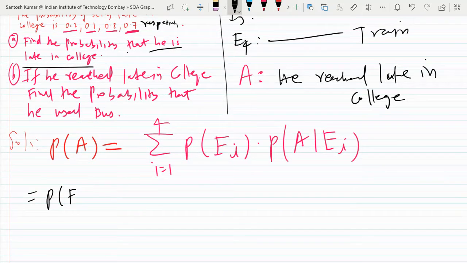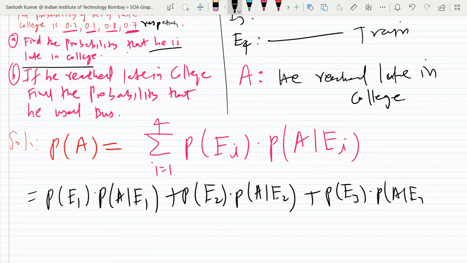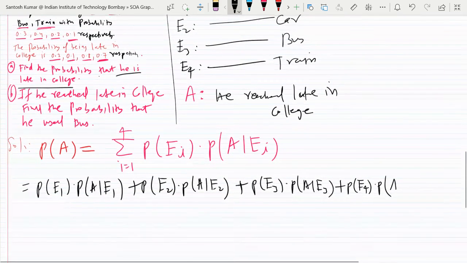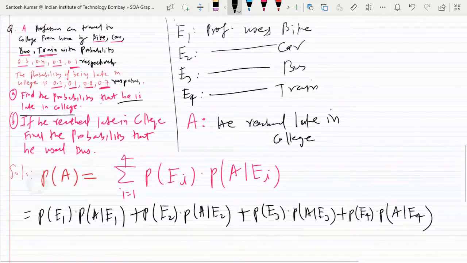So it will be like probability of E1 into A given E1, plus probability of E2 into A given E2, probability of E3 into A given E3, and plus probability of E4 into A given E4. Okay.